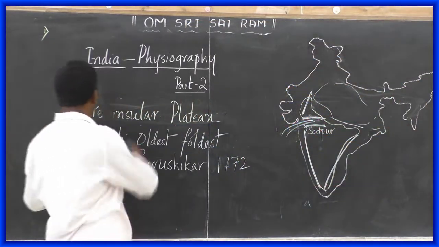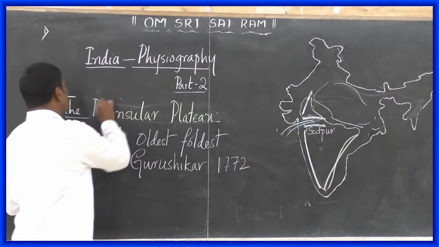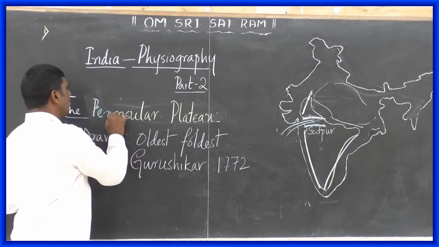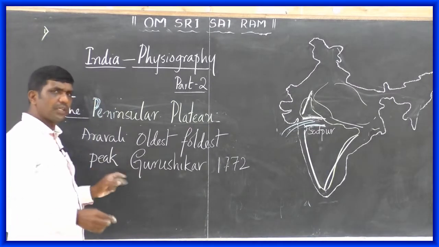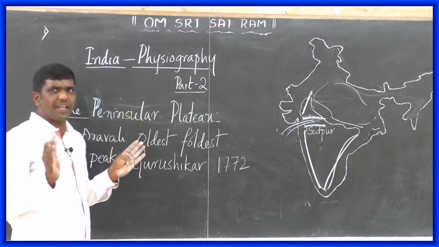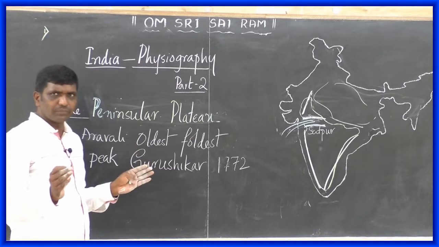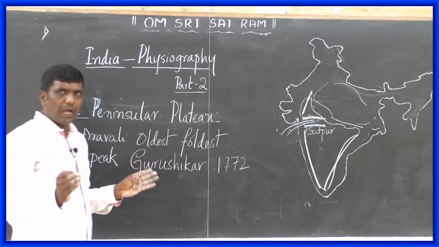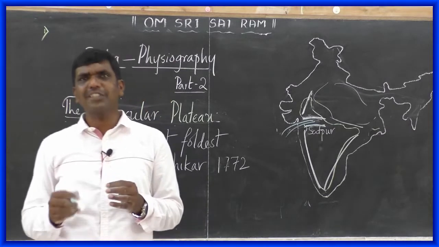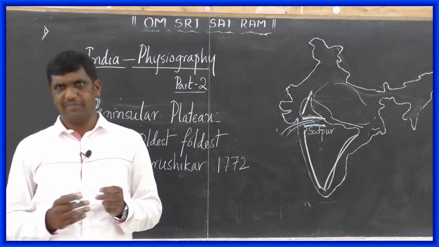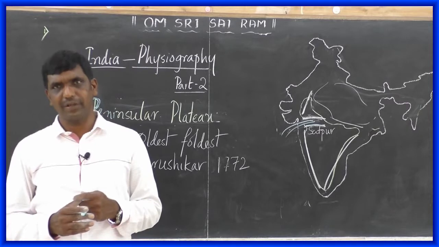See, in the peninsular plateau, there is another important physical division, that is the most sensitive area in this world, and it is known for its biodiversity. It affects our entire climate and atmosphere.